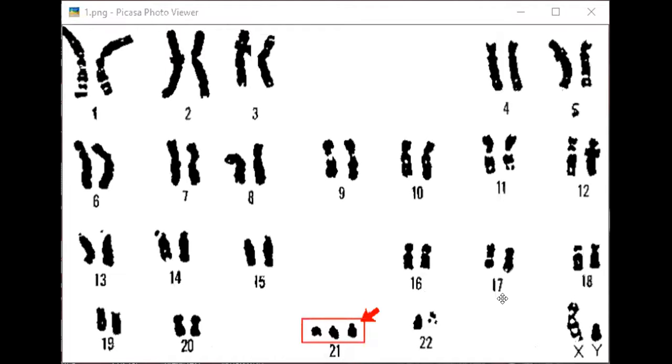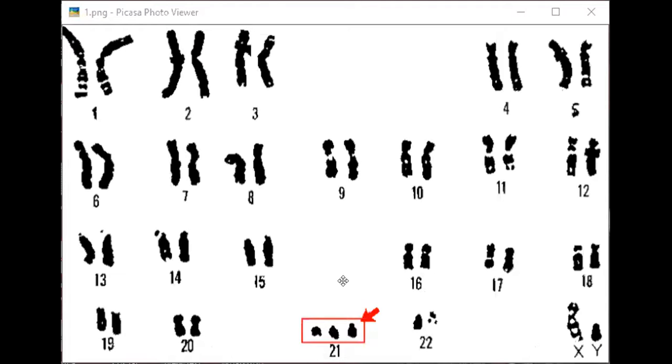This is the karyotype of a male or a female. Just see 23rd chromosome, that is the sex determining chromosome. X and Y. Y chromosome is shorter than the X. You can see here. So this is the karyotype of a human male. Now, what happens in Down syndrome?